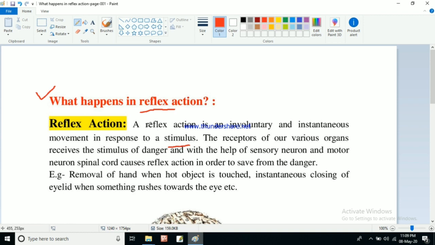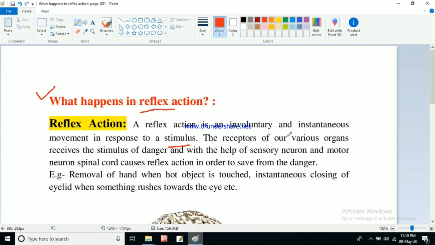In class 9 also we learned about voluntary actions and involuntary actions. Our heart is beating continuously, so that action is an involuntary action. We cannot control the heartbeat. If we think that now we will stop the heartbeat, it does not happen like this. We cannot stop our heartbeat by our will. So those types of actions are involuntary, meaning we have no control over them. Reflex action is one type of involuntary action.